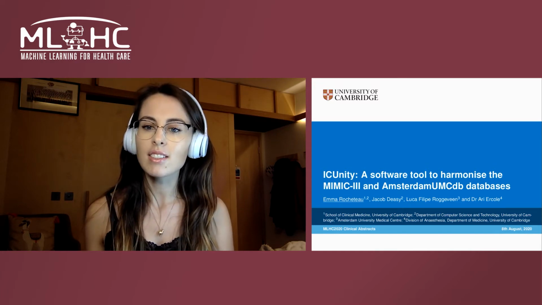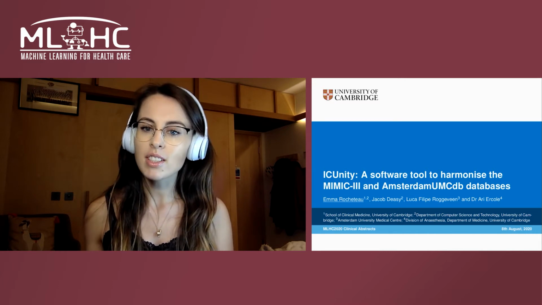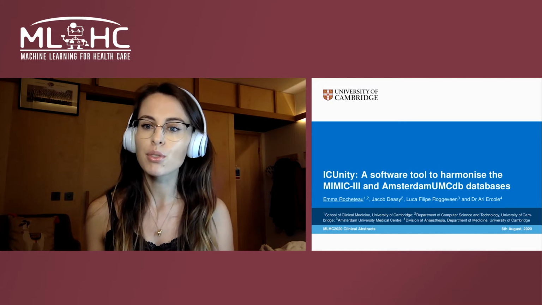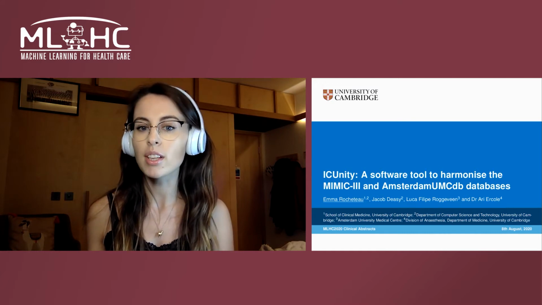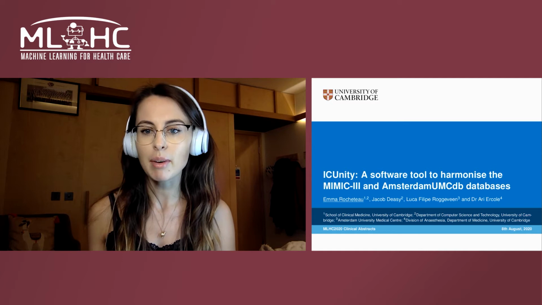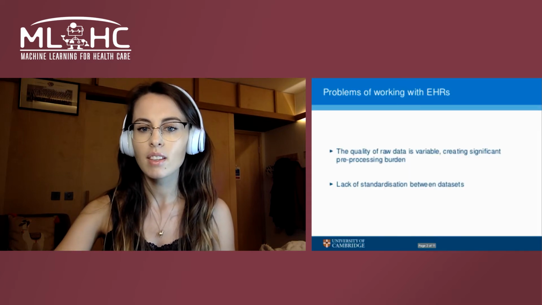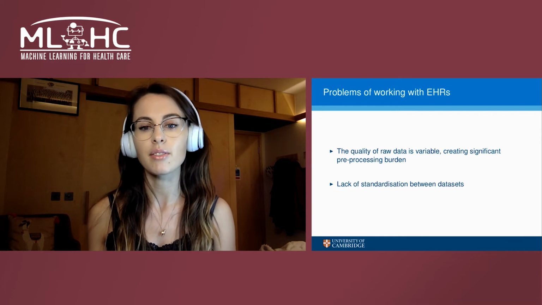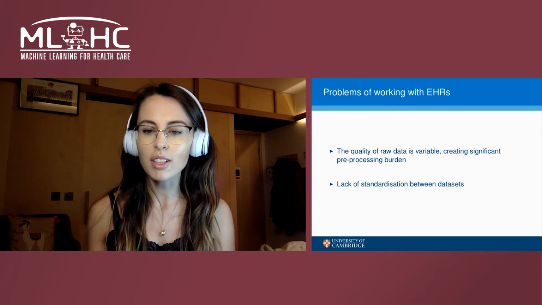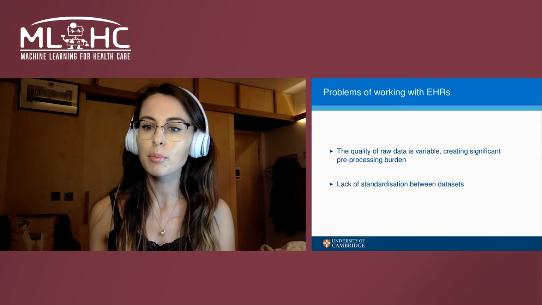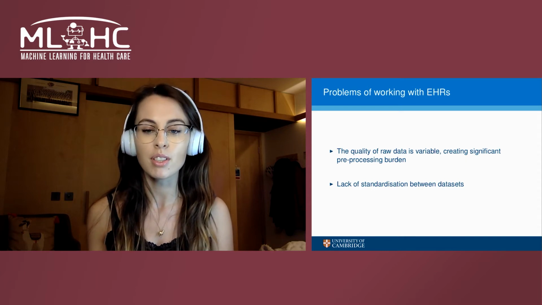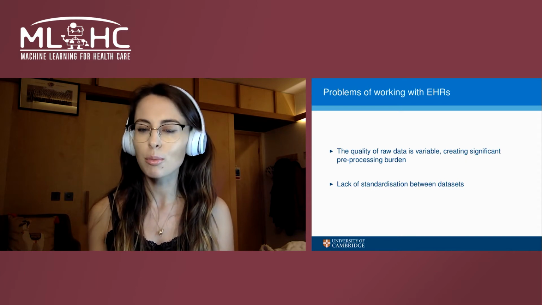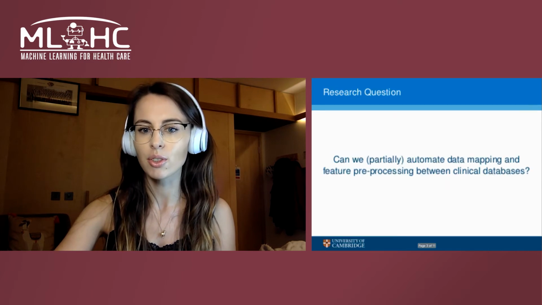The last decade has seen a proliferation of electronic health record systems. Some of this data is available publicly, most notably from intensive care units, and it's enabled an increasing amount of work in machine learning. But many of us will be all too familiar with the challenges of working with this kind of data. To put it generously, the quality of the data is variable, so often we have to do a significant amount of pre-processing, which makes testing a single model on two different datasets very difficult.